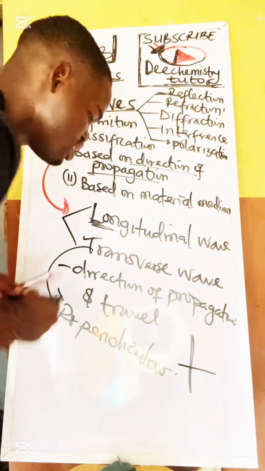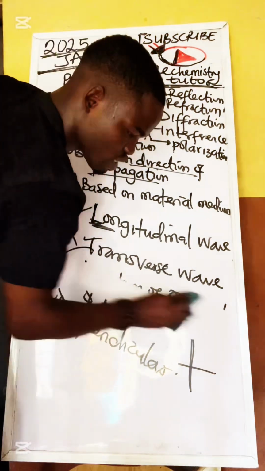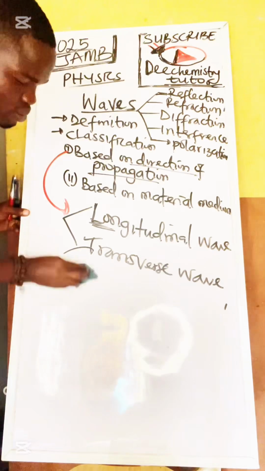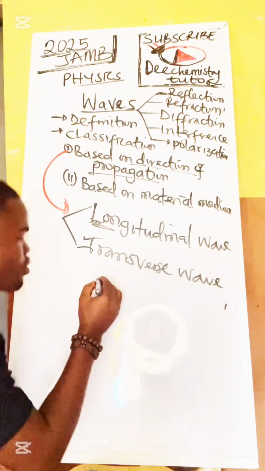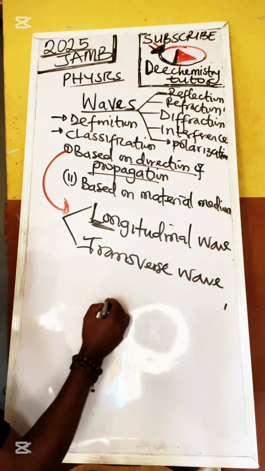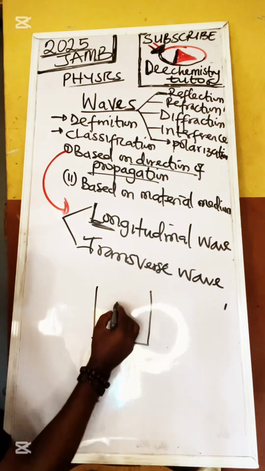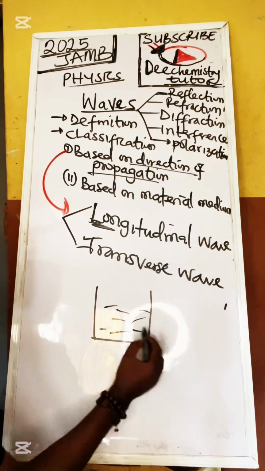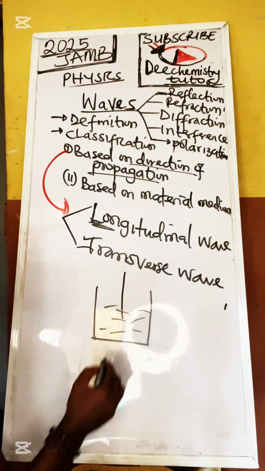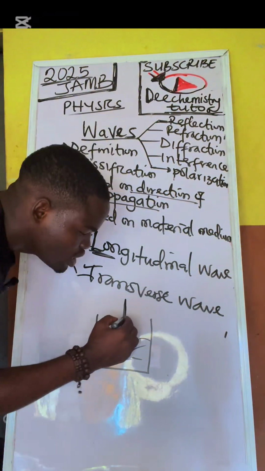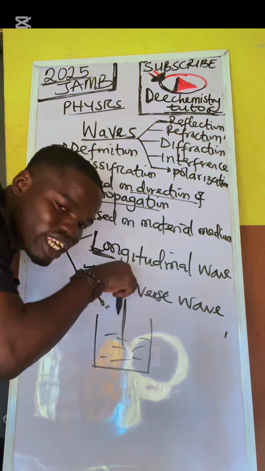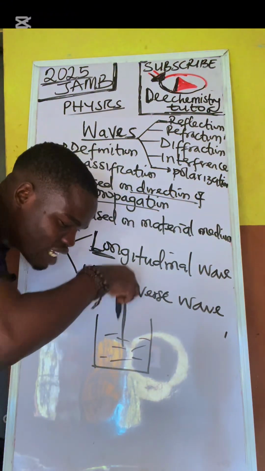Let me give you a very good illustration to explain this. I will use water wave again. We have a pool of water, and you throw a stick inside. This stick creates a disturbance. Look at it, this is the direction of propagation.